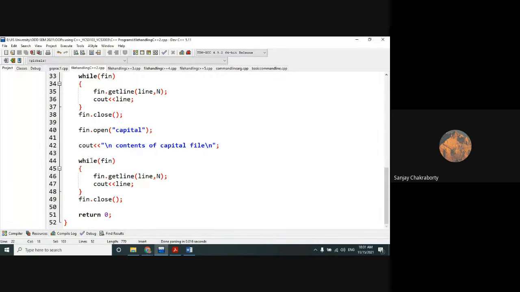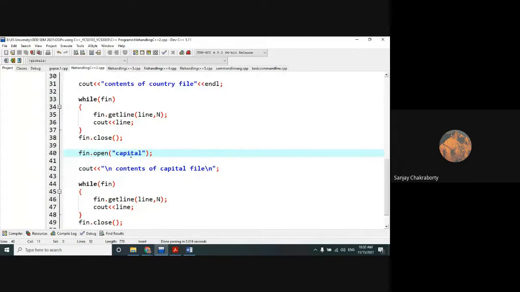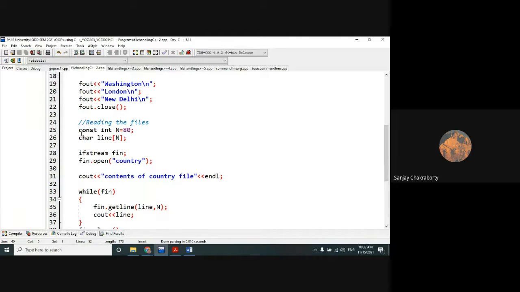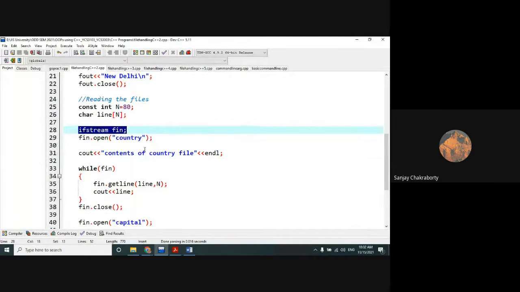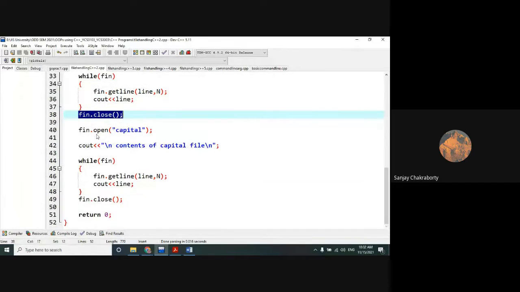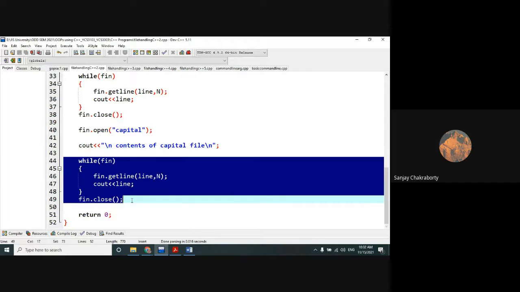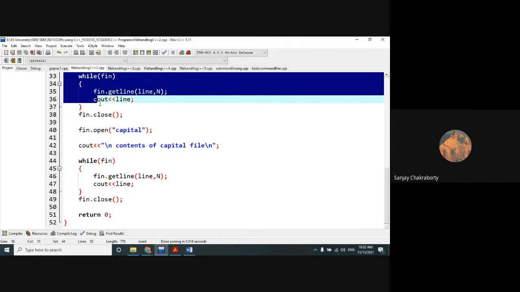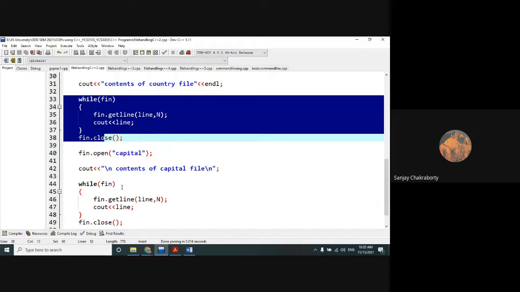Within this capital file we are applying the same operations. I don't need to repeat the same operation. I hope you have understood. With the help of this fin object, look here, we are not using the same statement again, ifstream fin, because this is also universal while we are reading the file. So after closing the fin object related to the country file, we are again applying the open method on the similar fin object to open the capital file. And then the rest of the statements are very similar to the statements of the previous one. So this is the entire program.